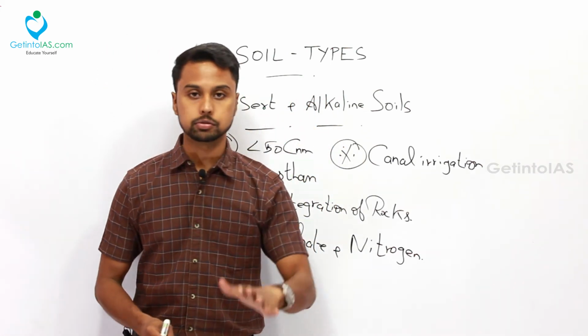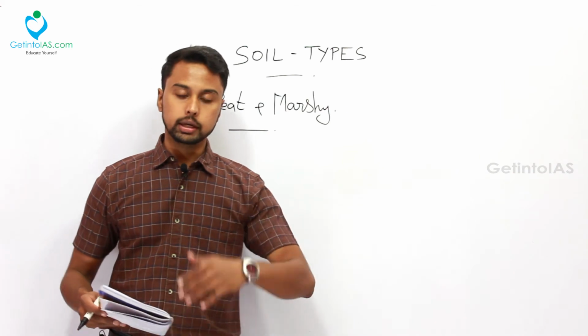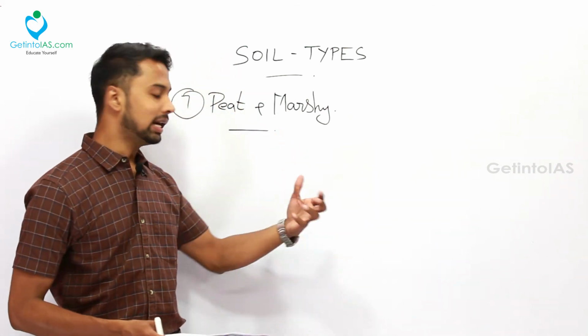We will move into the next type of soil. So the last soil type in Indian geography is your peat and marshy soil.